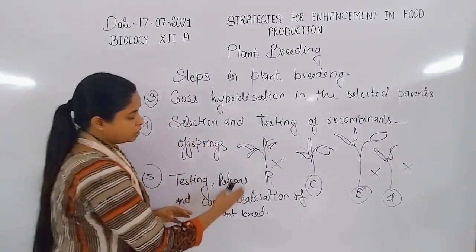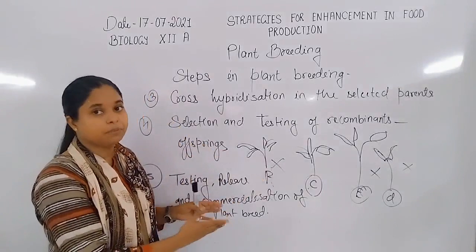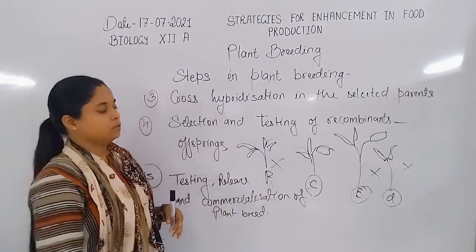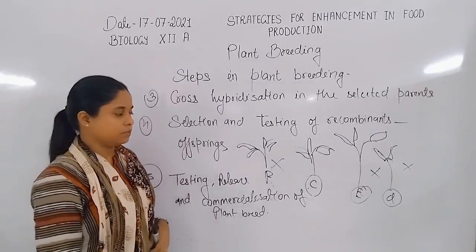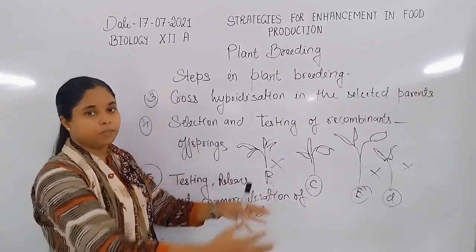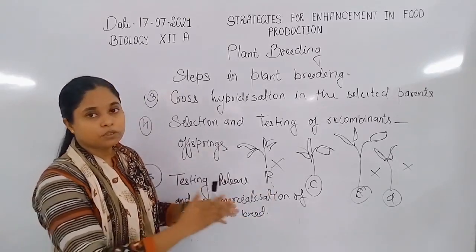Now the commercialization is the transfer of this new plant hybrid over all cities and all countries, for example. They provide their seed, and also provide the plant as such for commercialization, so that farmers can grow these plants.